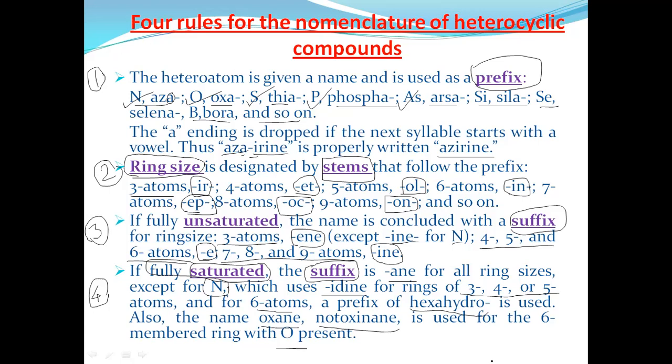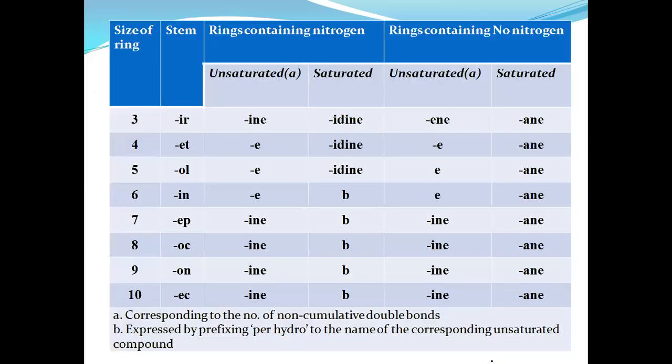To summarize, the first rule is the prefix for heteroatoms in the heterocyclic compounds. The second is the identification of stems, that is, ring size. The third and fourth are related to saturated and unsaturated compounds. This is a short table indicating the stems and their suffixes. Here the stem is present.